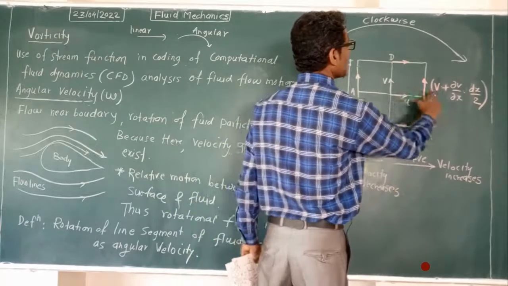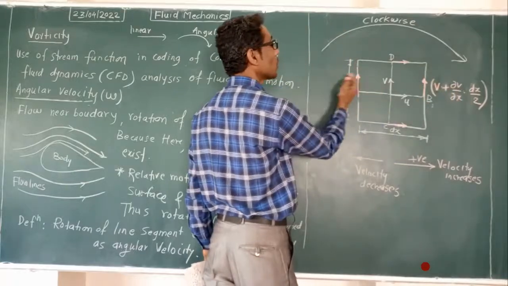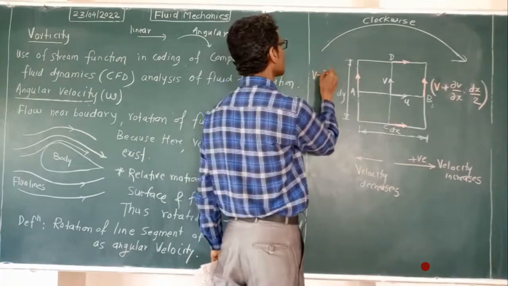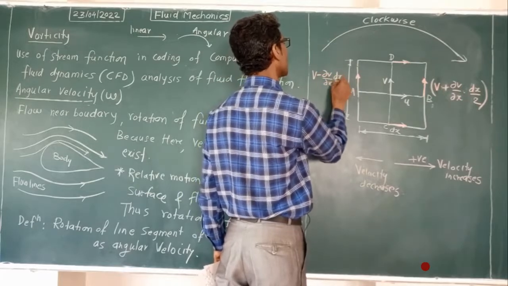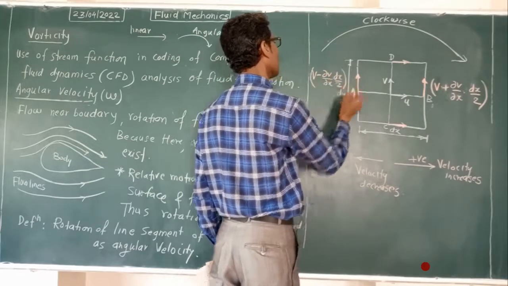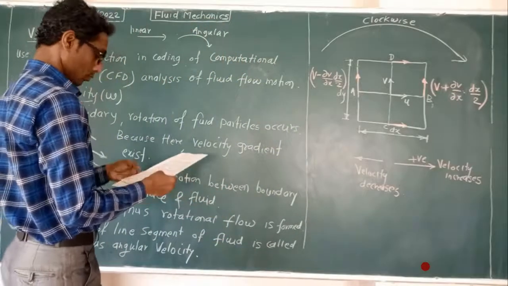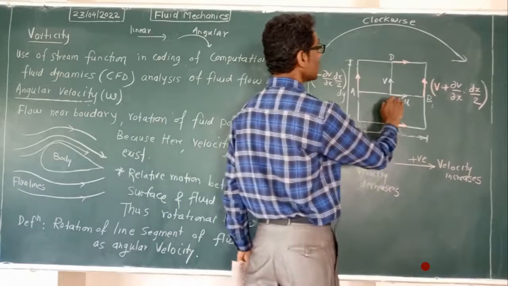Okay, now on the right side segment velocity is v plus. So on the left side velocity will be what? V minus, so v minus delta v by delta x into dx by 2. This is the left side component. Okay, now similarly you can have velocity for u.